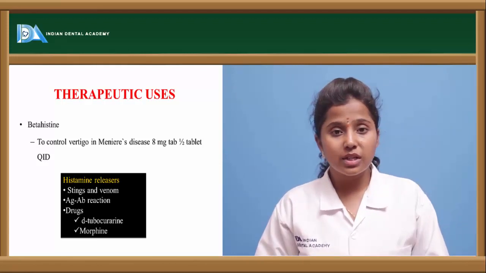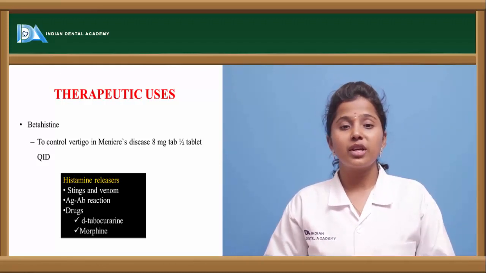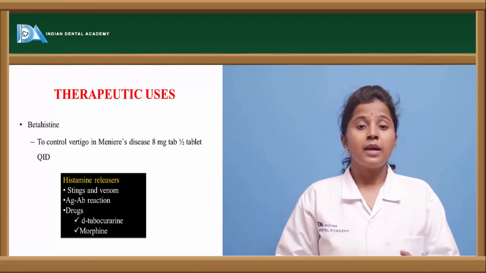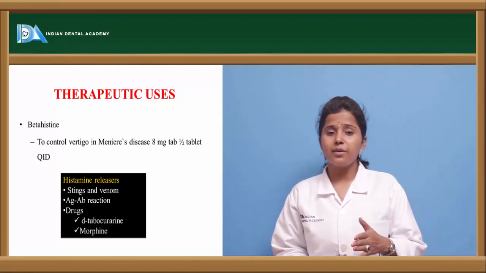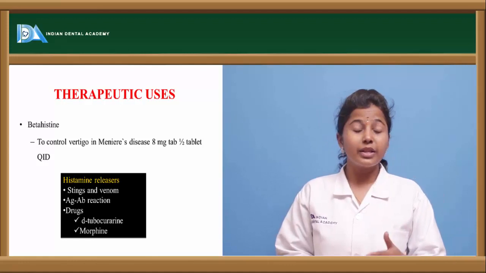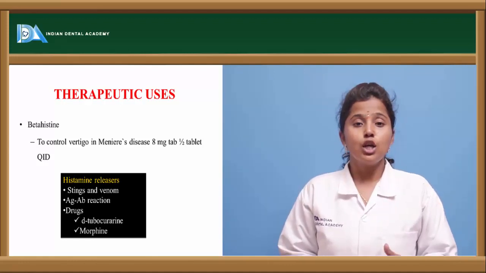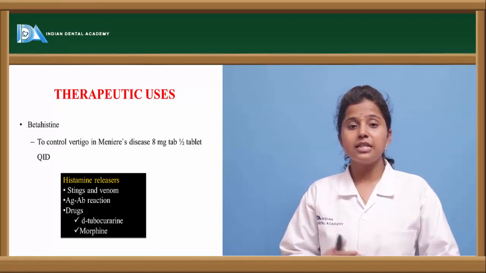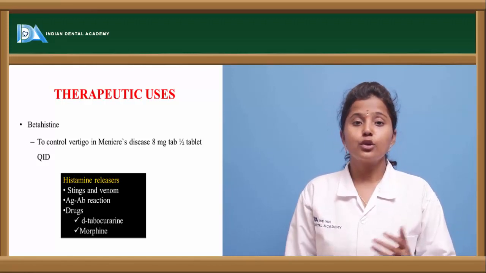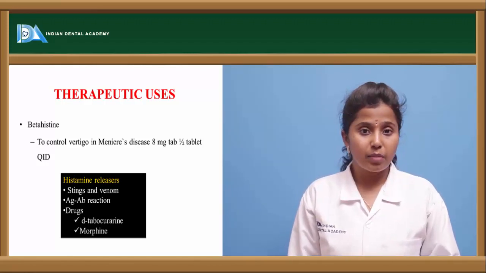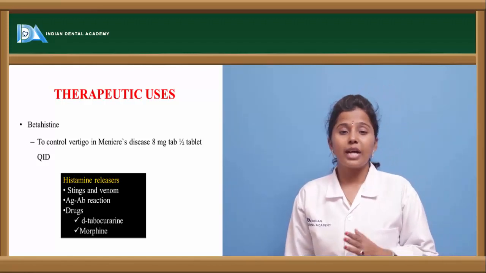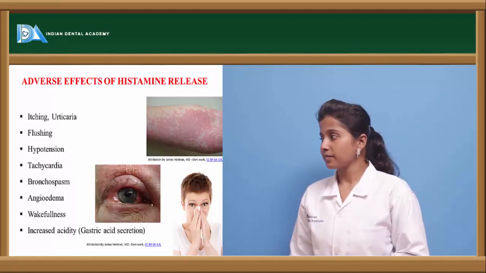So when these agonists are given, it potentiates vasoconstriction more. And when coming to secretions, there will be an increase in the secretions. So depending upon which type of receptor it binds to, it depends on what actions it produces.